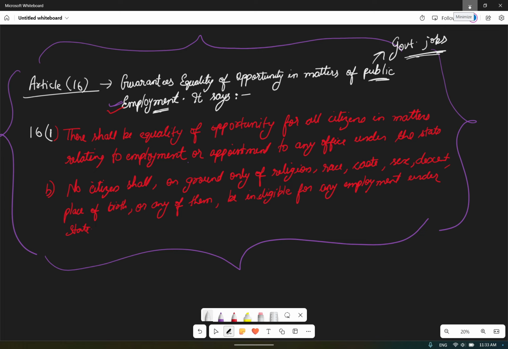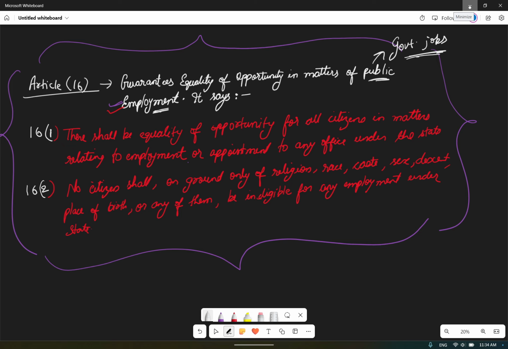Now Article 16 clause 2, what does it tell? No citizen shall, on grounds only of religion, race, caste, sex, descent, place of birth, residence, or any of them, be ineligible for, or discriminated against in respect of, any employment or office under the state. That will be our Article 16 clause 2.